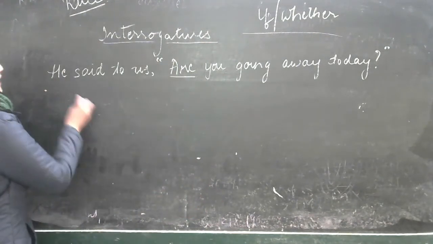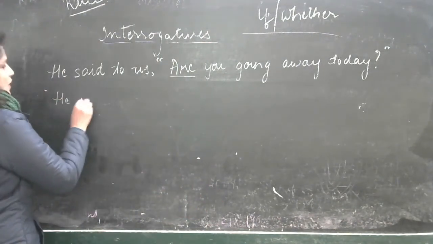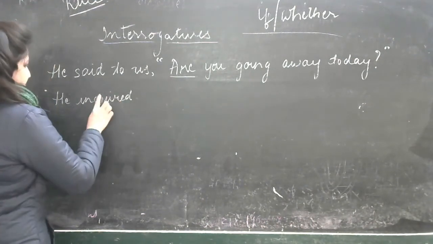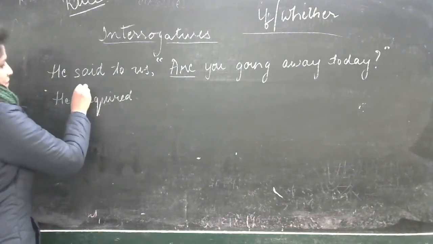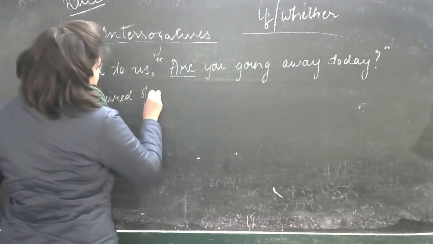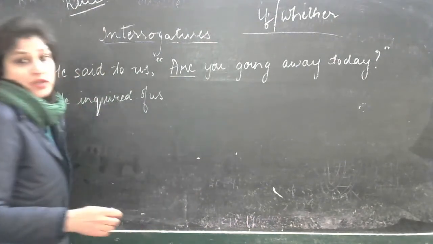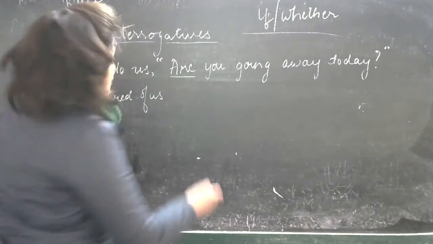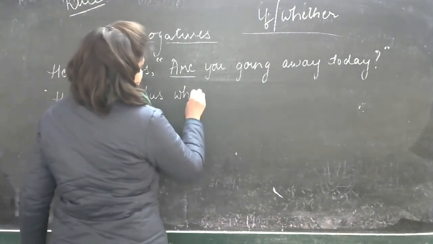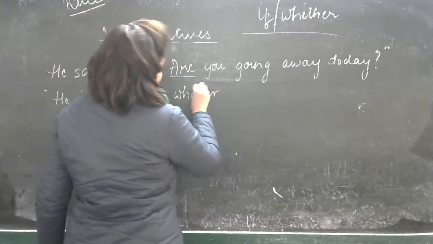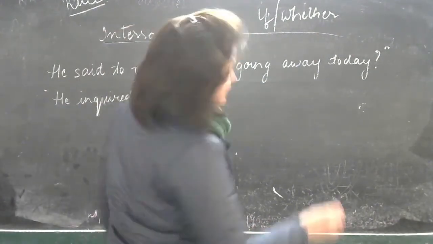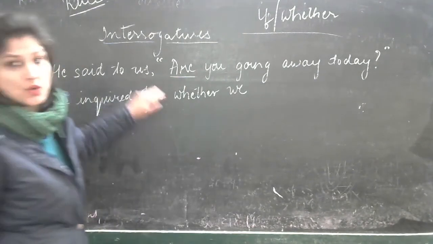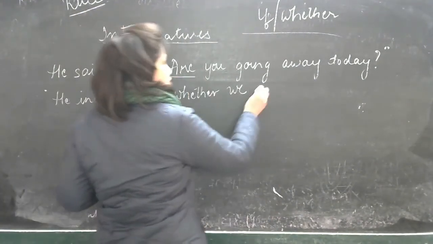So it's an inquiry, it's a question. He inquired of us. You can use if or whether, both if you want, right? Whether we, this us will change to we, are will change to were.